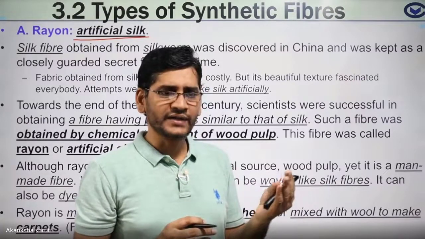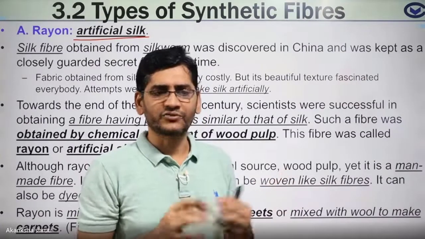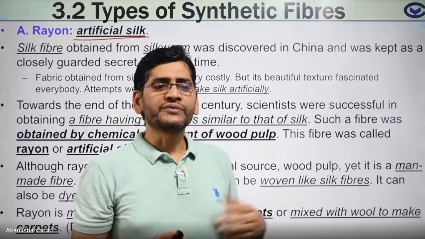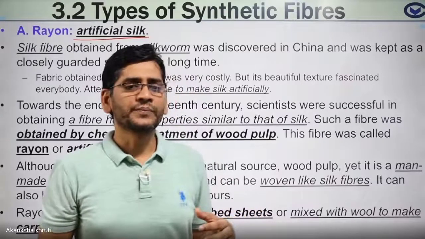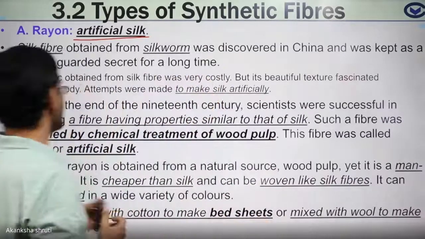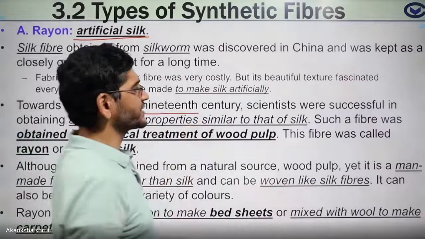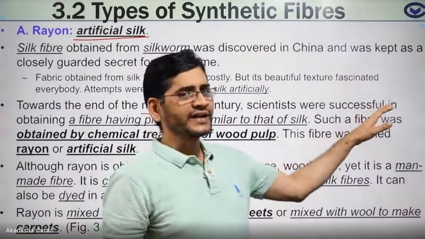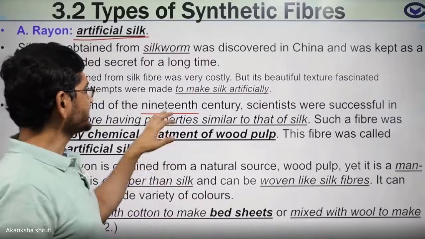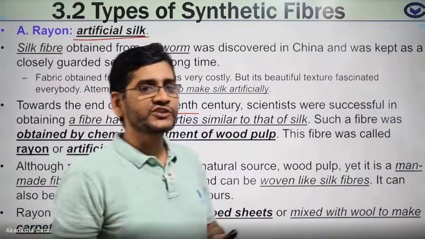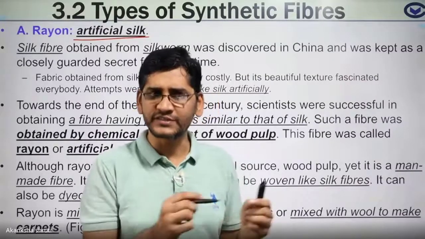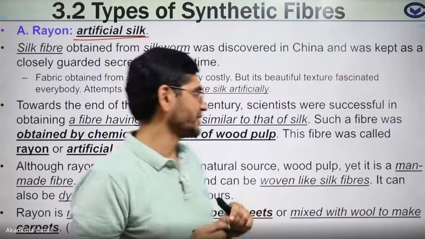Silk cloth is very attractive. It is quite flexible and appears better. So efforts were made to prepare silk artificially, and around the 19th century artificial silk was prepared. That artificial silk is called rayon, and it was prepared by chemical treatment of wood pulp, meaning from wood this silk was prepared. You can understand it like that.